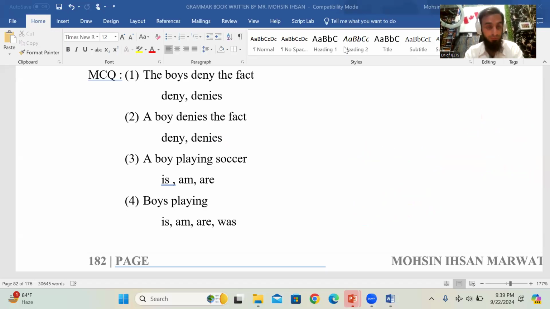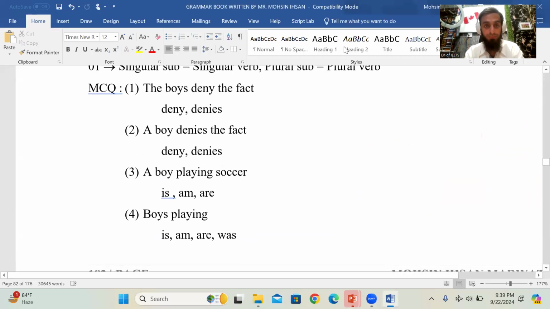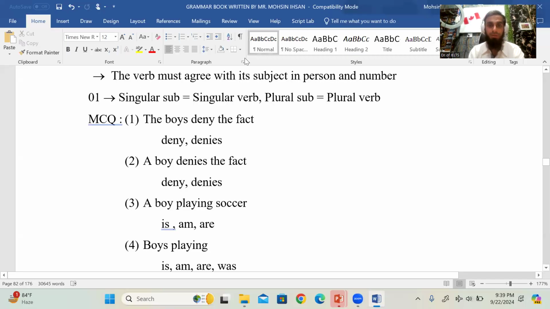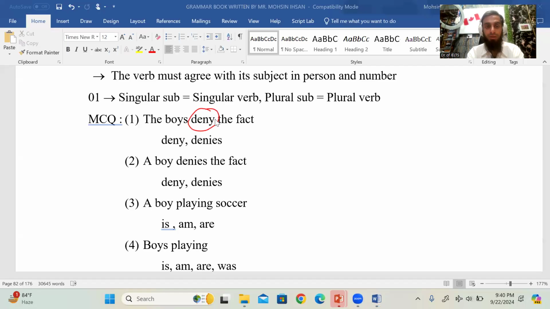In the above sentence, singular verb, singular subject. In example number one, the subject is plural and the verb is singular. So which verb is plural? The boys is plural and deny is plural. Singular is this one. Yes, with present simple tense, got it. Good, very good.